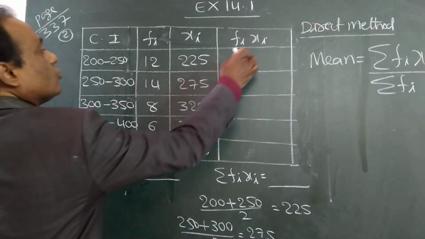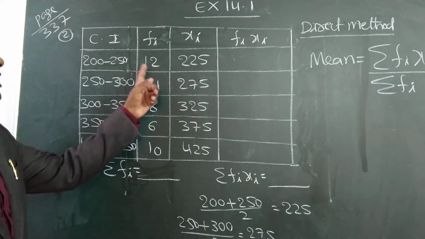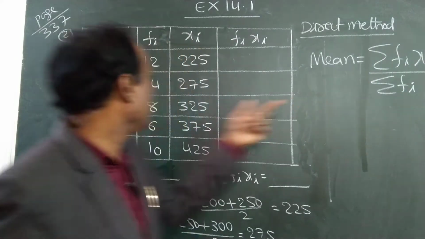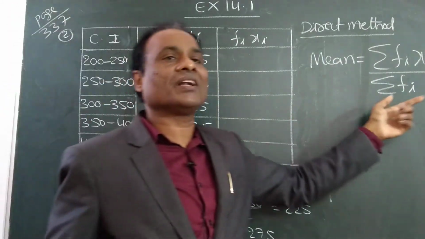Now multiply these two and fill this table. Multiply these two right here and add all those right in the numerator. Add all these right in the denominator. That's all.